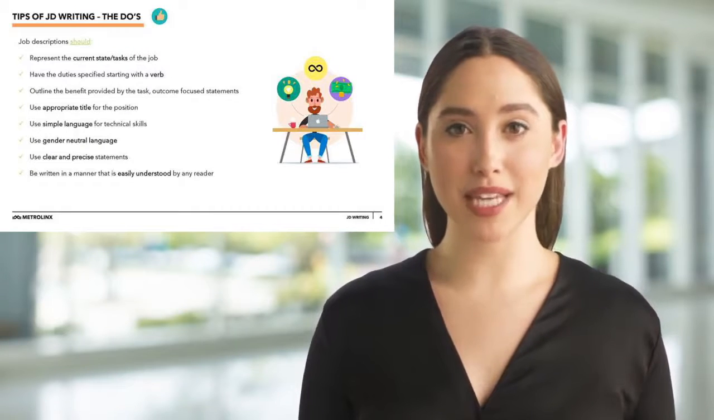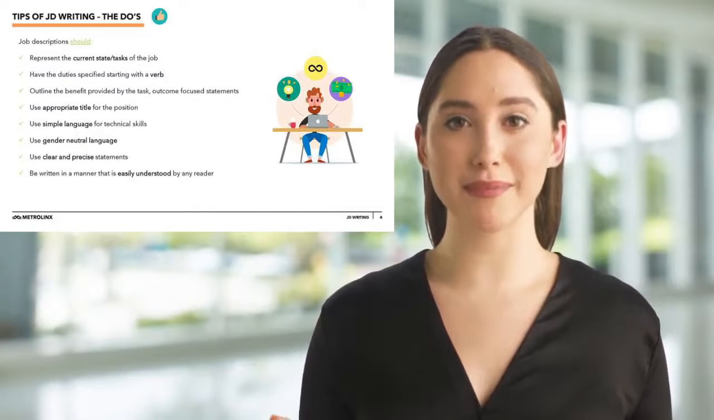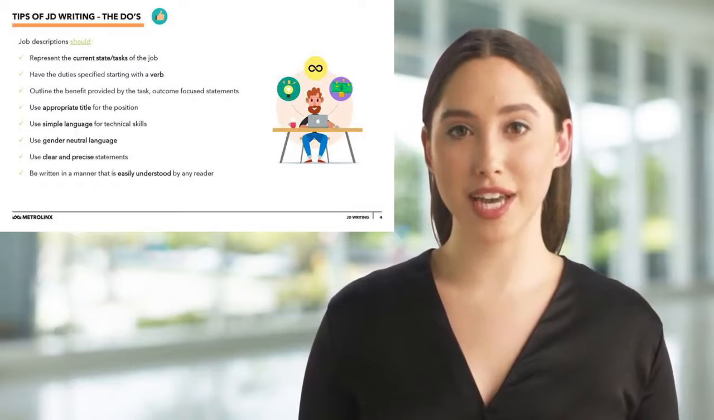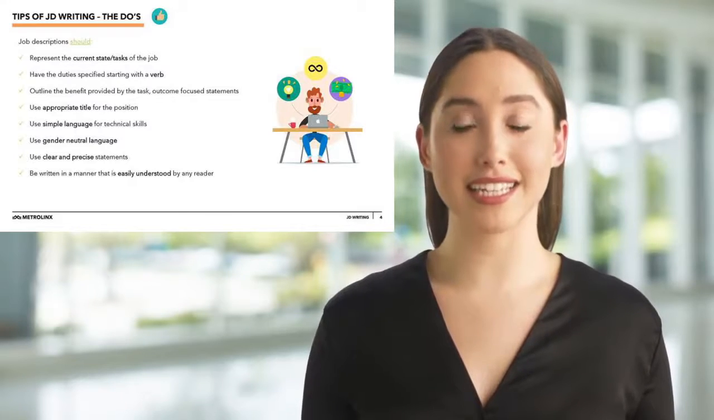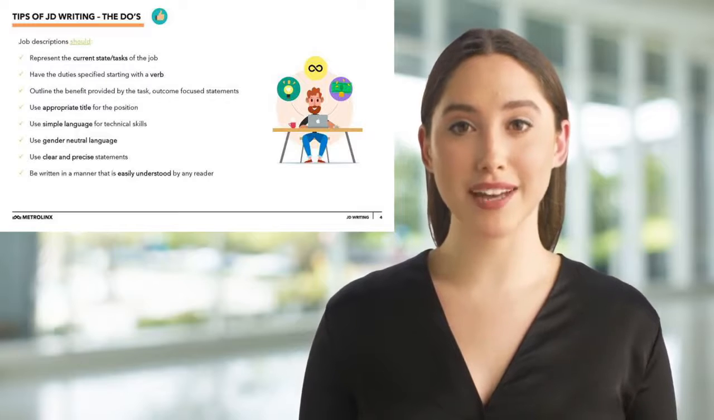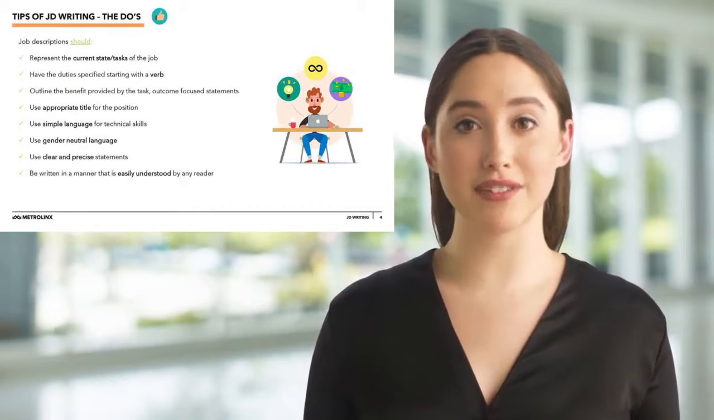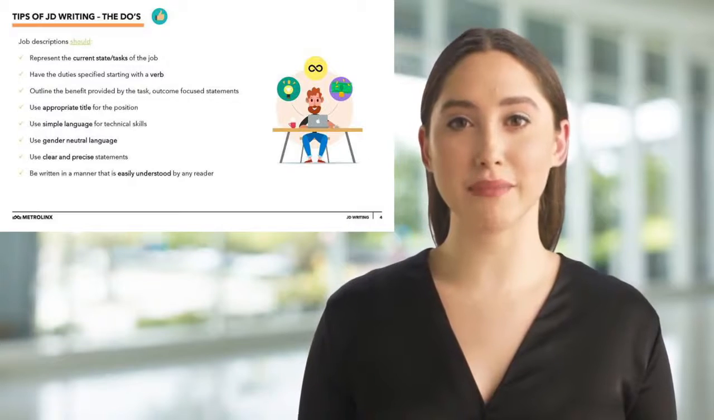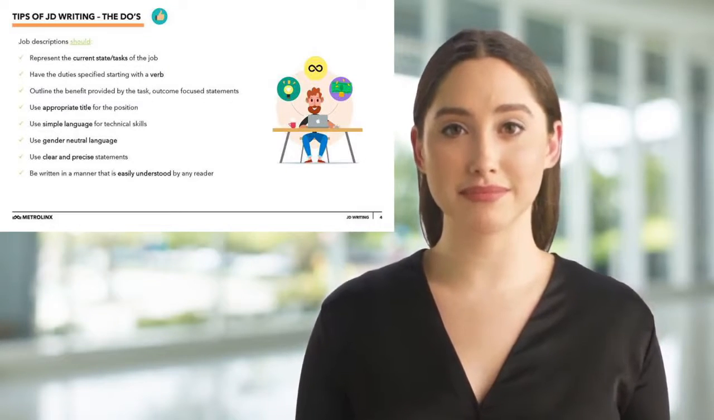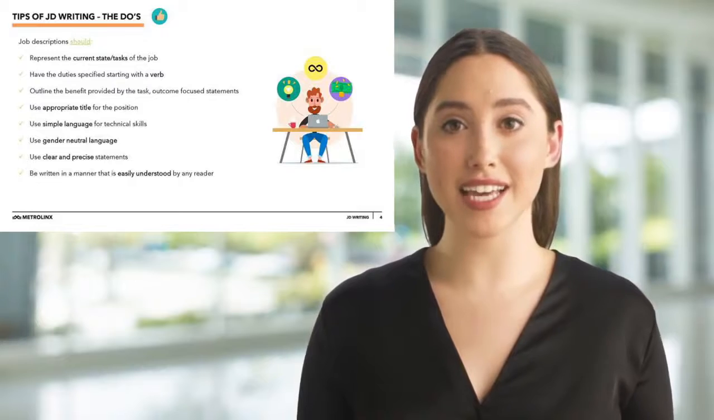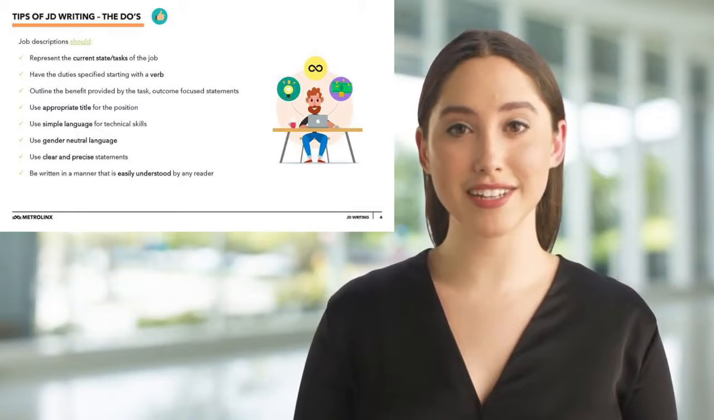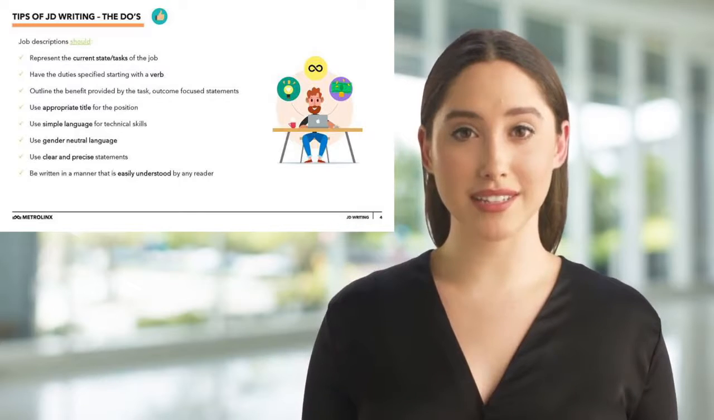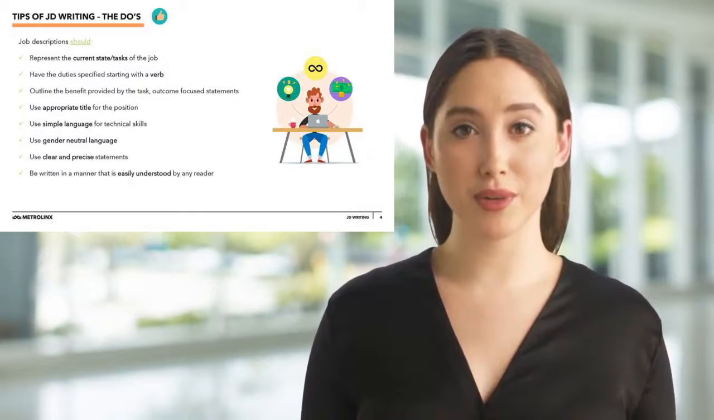Outline the benefit provided by the task through outcome-focused statements. We want to speak to the intended benefits provided by each task, which we can achieve by highlighting the expected outcome. That is to say, if the role is spending a lot of time doing a certain activity, what is the result? And how does that provide a benefit to the organization? Speaking to the benefits and outcomes helps all readers understand the expectations of the role. This helps incumbents know what they are responsible for producing and what is needed to produce that work.